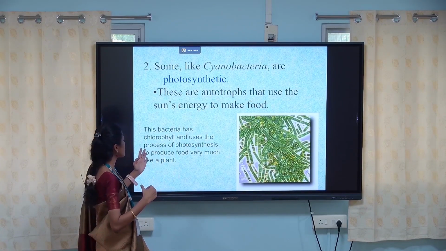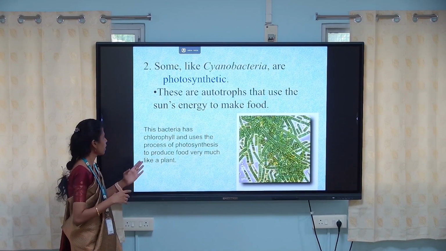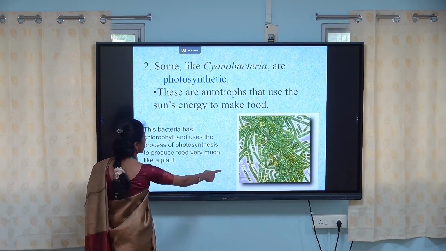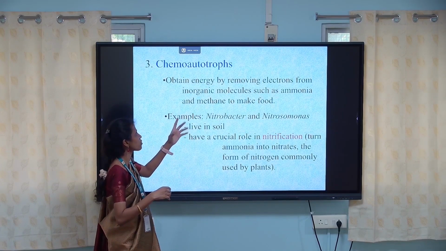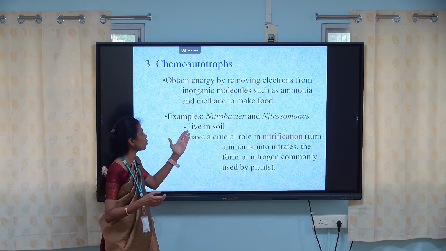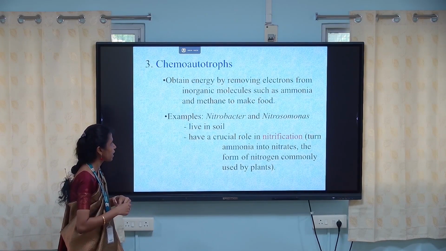Some, like cyanobacteria, are photosynthetic. These are autotrophs that use the sun's energy to make food. These bacteria have chlorophyll and use the process of photosynthesis to produce food, very much like a plant. Chemoautotrophs obtain energy by removing electrons from inorganic molecules such as ammonia and methane to make food. Examples are Nitrobacter and Nitrosomonas.